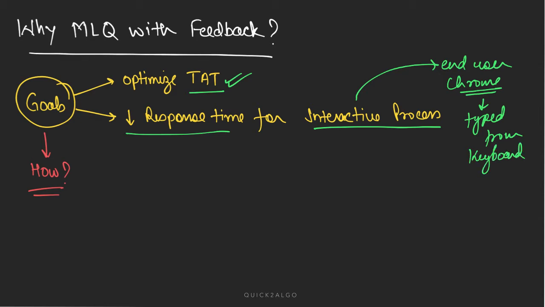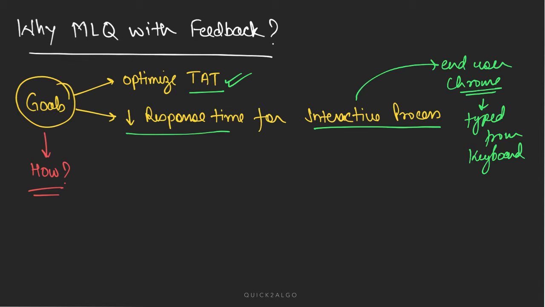This is a process waiting for some IO that depends upon the end user. That IO with the user gives the interactivity, so we want to make our system more interactive with the end user. That is why multi-level queue with feedback was designed to decrease response time for the interactive process.